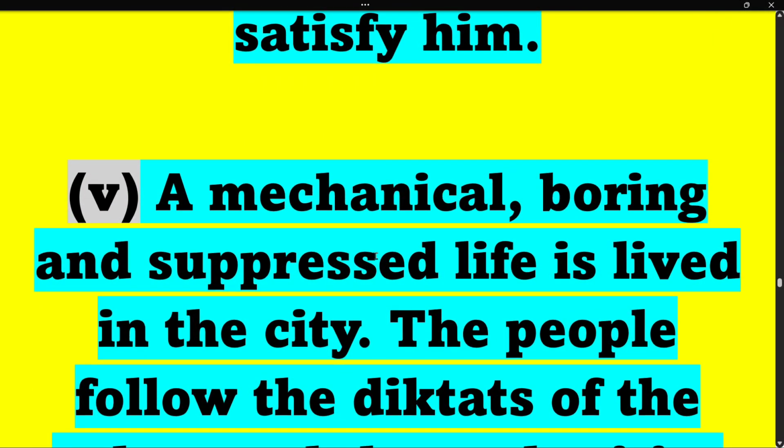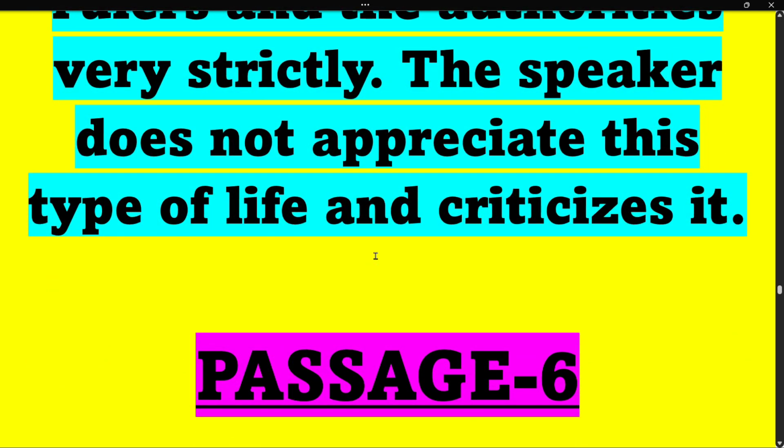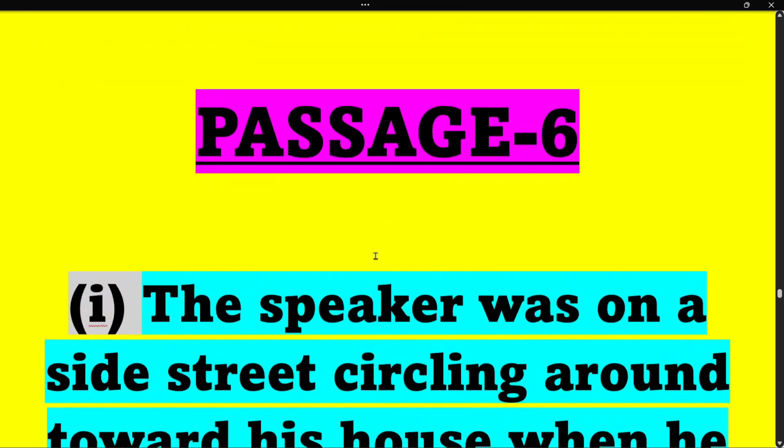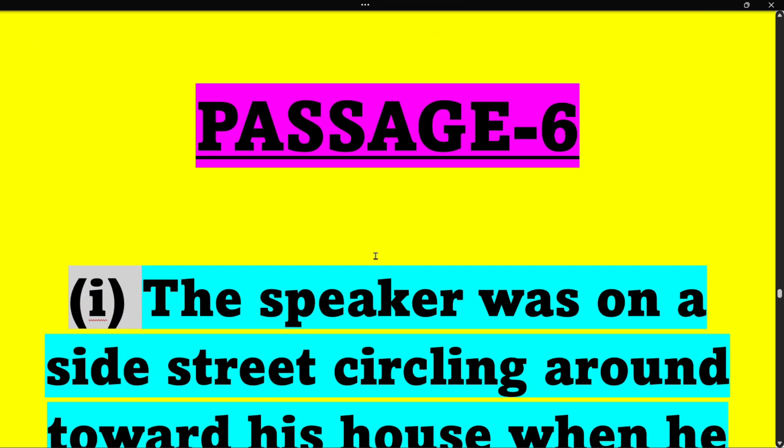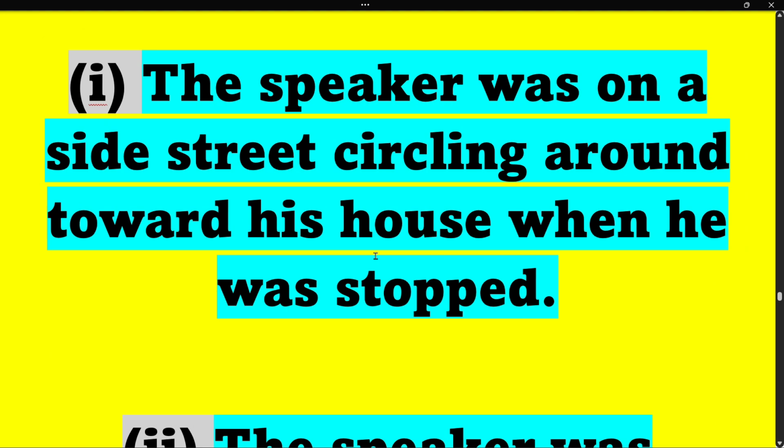The fifth answer, a mechanical, boring, and suppressed life is lived in the city. The people follow the dictates of the rulers, and the authorities were very strict. The speaker does not appreciate this type of life and criticizes it. Now, passage 6, first answer. The speaker was on a side street circling around toward his house when he was stopped.